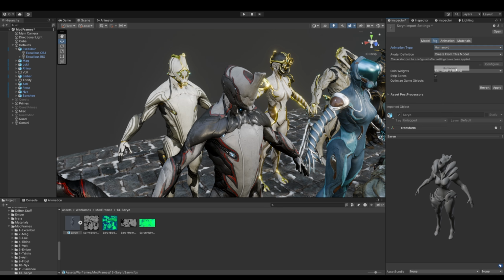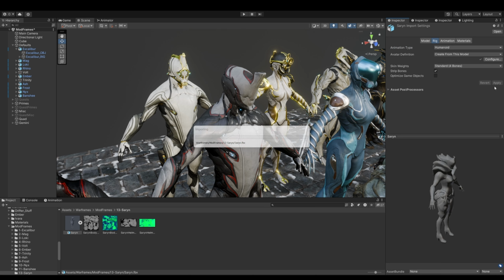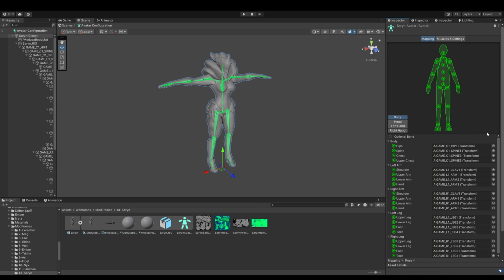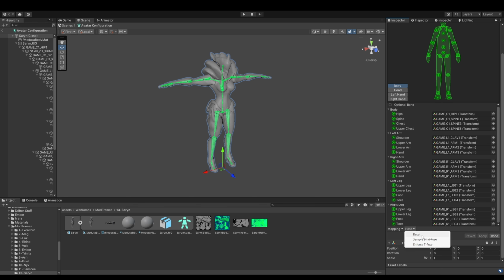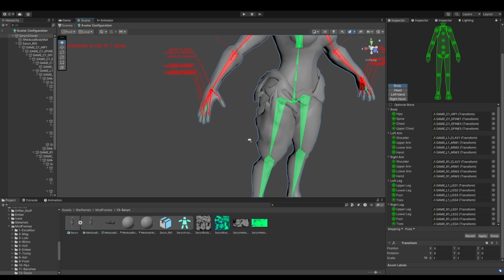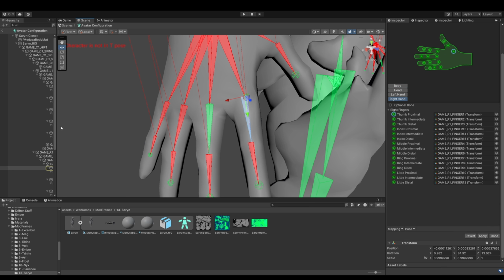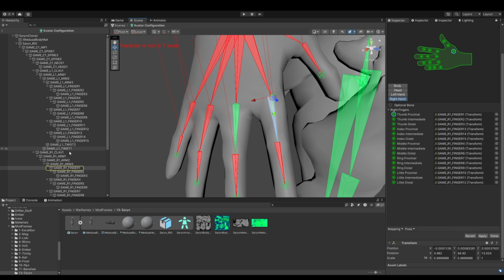So we're going to go under Humanoid, Apply, and for some reason, Unity does not understand the bone names for Warframe. So we are going to have to go under Configure, Pose, Reset, and then we need to find the index finger, and we have to manually assign this because currently it thinks the index finger is the thumb and the thumb is the index finger.